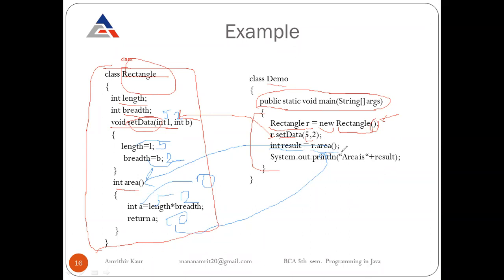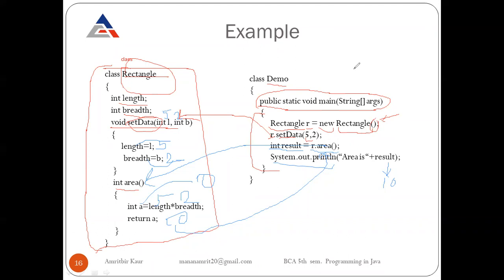We want to display it on the screen, so we write System.out.println area is result, and result has value 10. So the area will be displayed on the screen like area is 10. If we pass another value instead of 5 and 2, like 10 and 2, then the area will become 20 and 20 will be displayed.